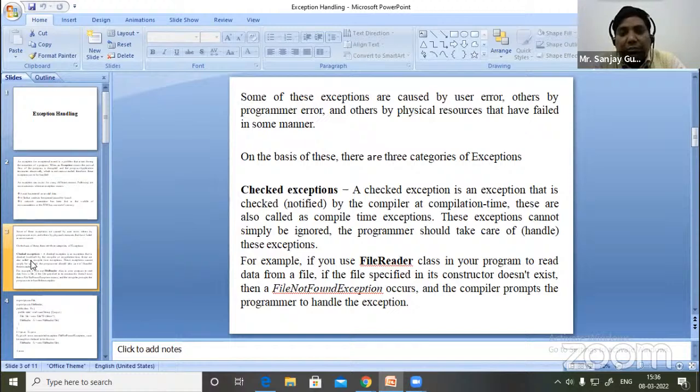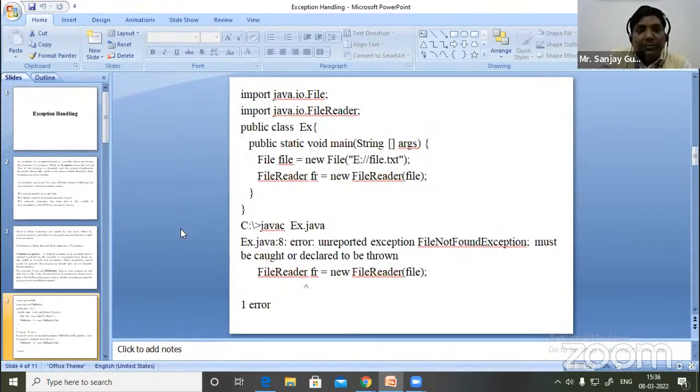For example, if you use the FileReader class in your program to read data from a file, and the file specified in its constructor doesn't exist, then a FileNotFoundException occurs, and the compiler prompts the programmer to handle the exception. Here I write a program: import java.io file, import java.io FileReader, public class Ex, public static void main String args.